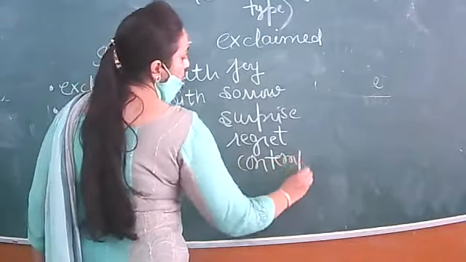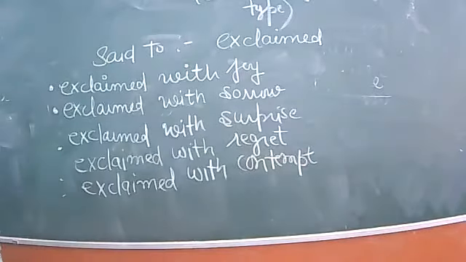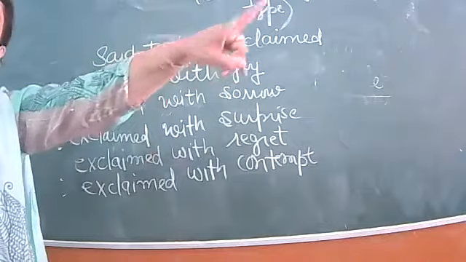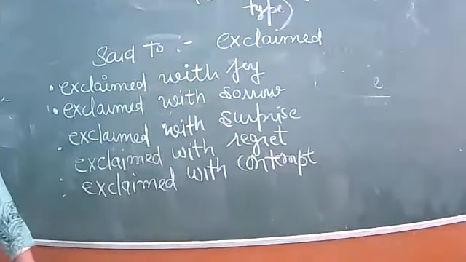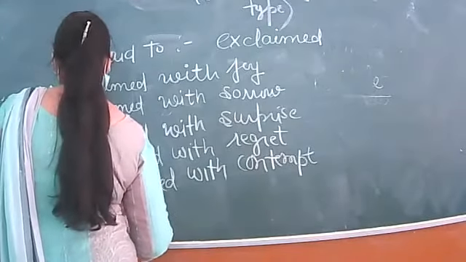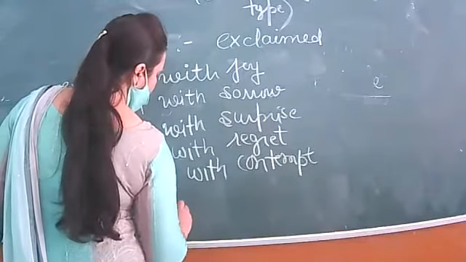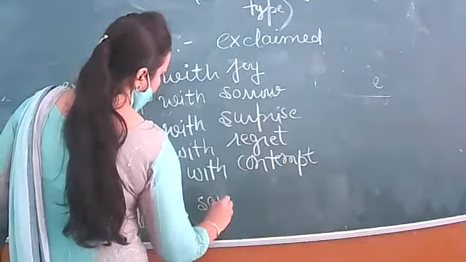Contempt means hate. You should know as a student of 8th class, those who have problem, they can go out. Exclaimed with, applauded by saying. Applauded means appreciate by saying.